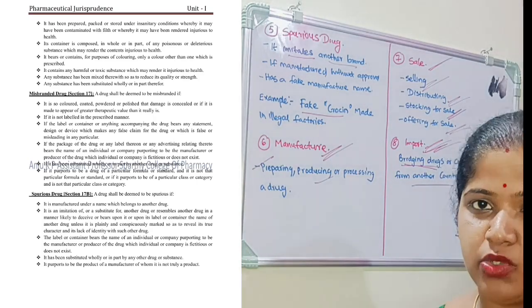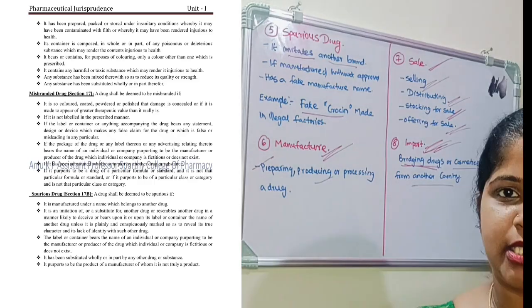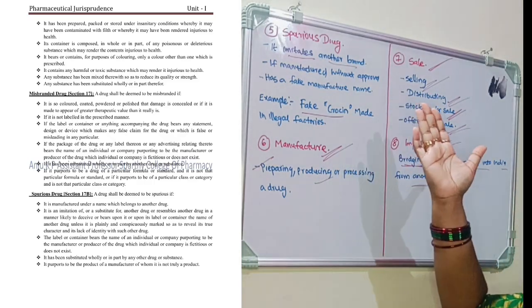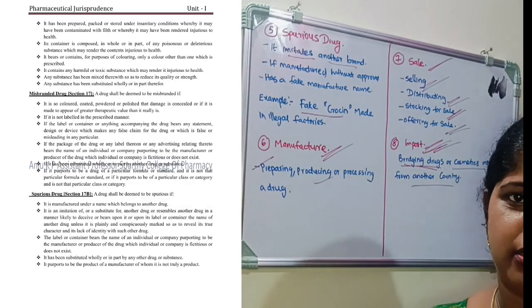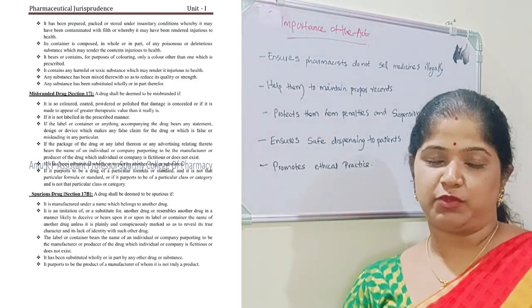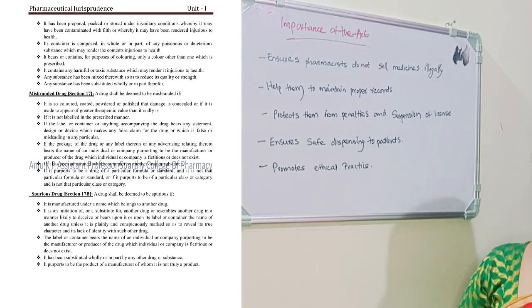Hope you people understood. Just read these from a 2 marks point of view. It may come as define spurious drug and adulterated drug. You can expect that kind of questions, so prepare accordingly. As the last portion of today's lecture, we will see the importance of the act.